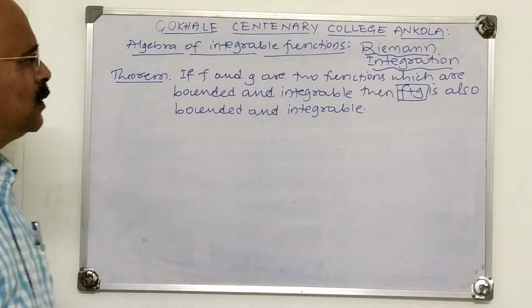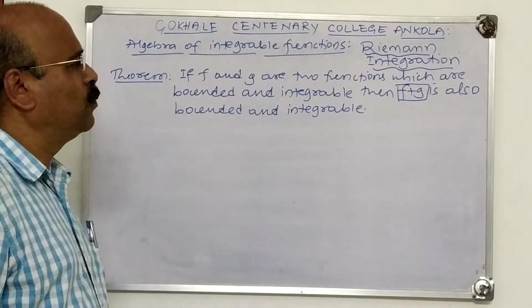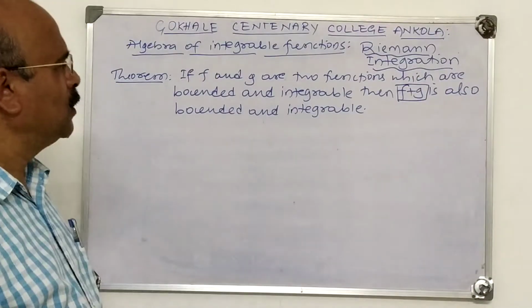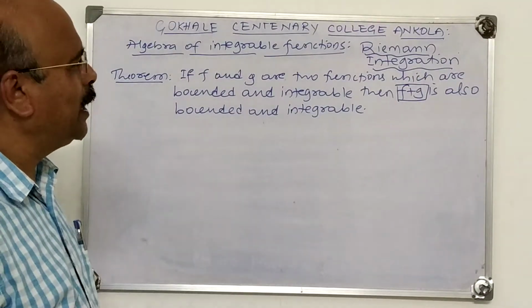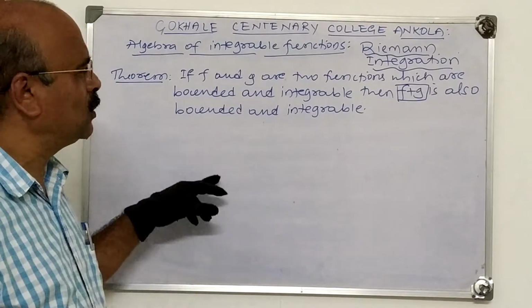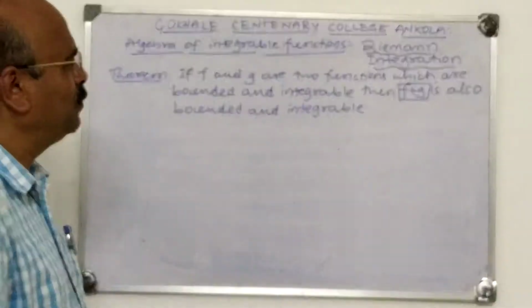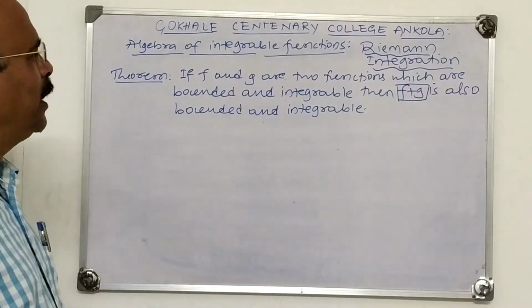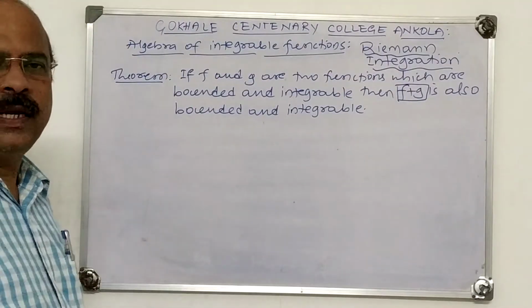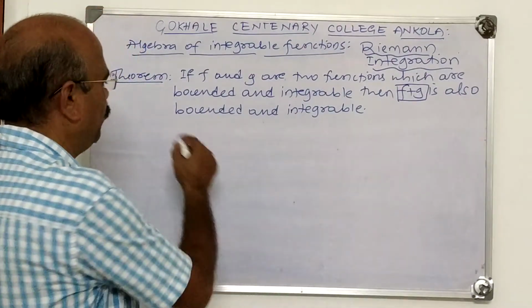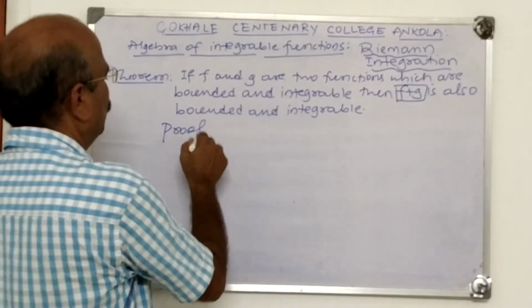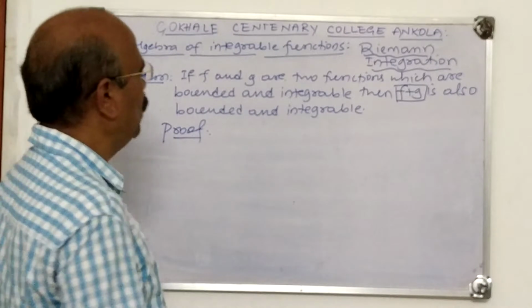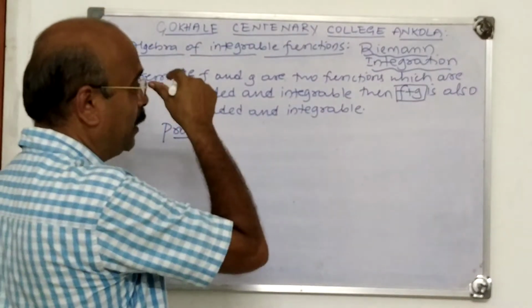I think the proof of the lemma is clear to all of you. Now, using that lemma, I explain how it is used. First theorem is like this. If f and g are two functions which are bounded and integrable, then f plus g is also integrable. Now, to prove this, first of all, f plus g is bounded.